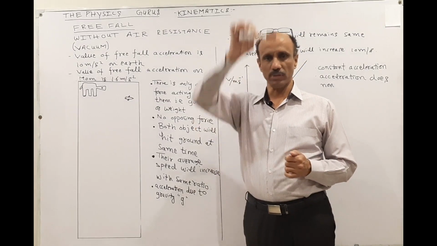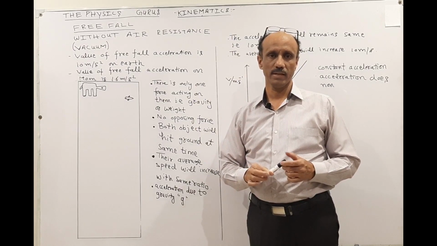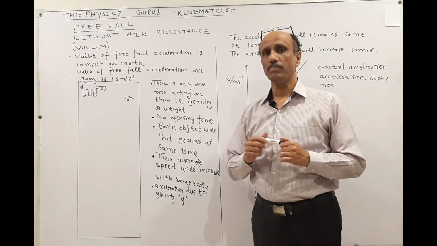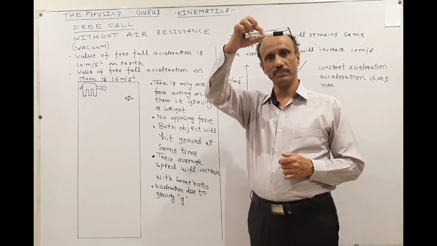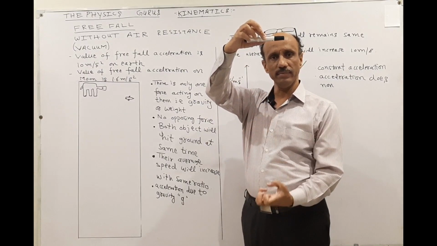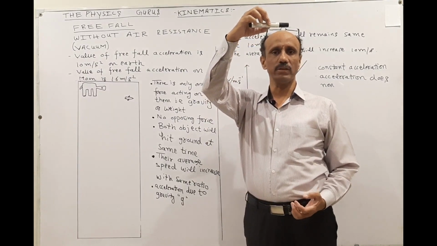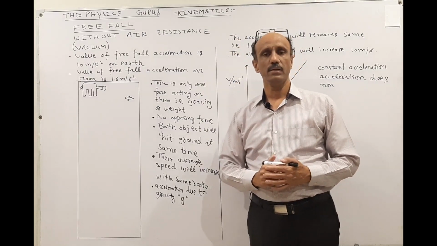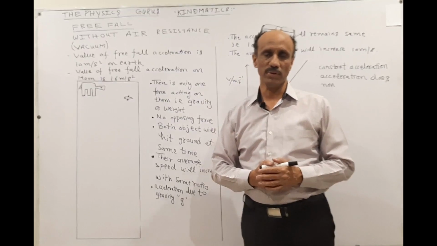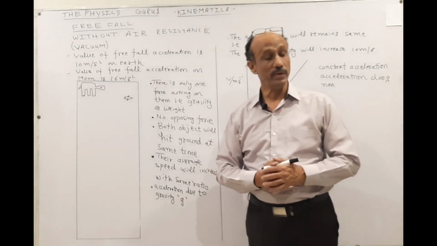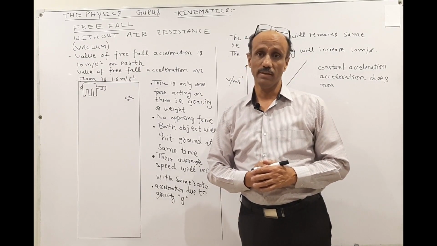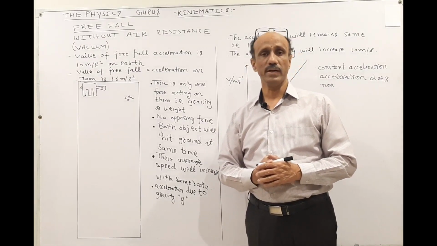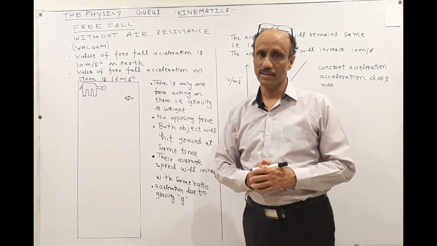When you apply an external force on an object, that is not called the free fall movement. But when you drop an object under the influence of gravity without applying any external force, then that is called free fall. Now there are two scenarios for the free fall. Number one, the free fall without air resistance, and number two, the free fall with air resistance.